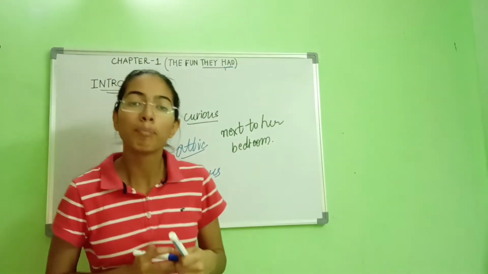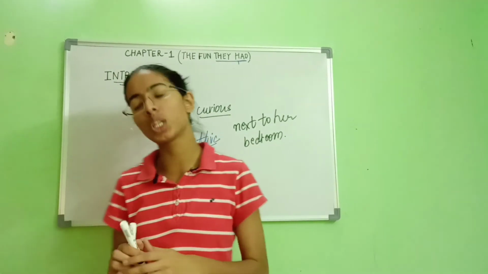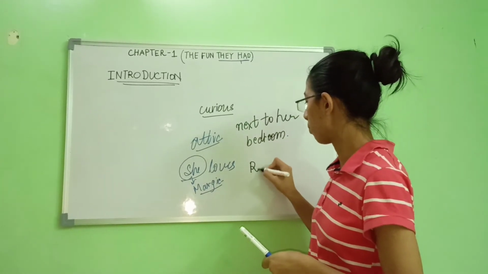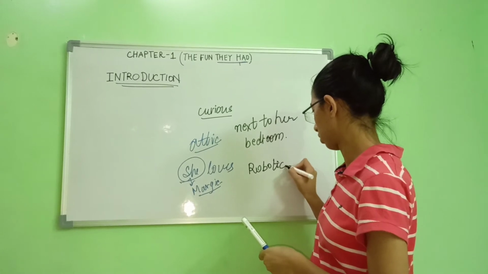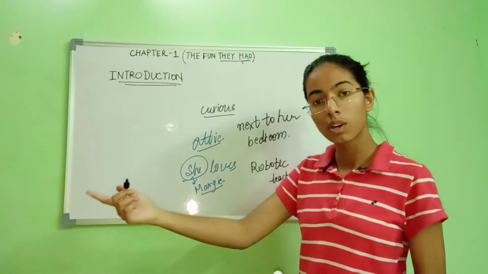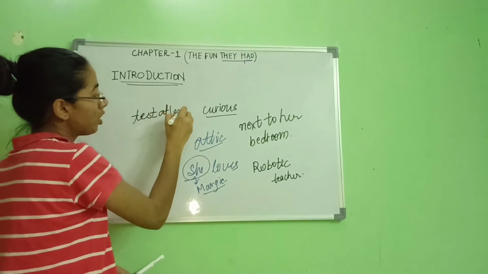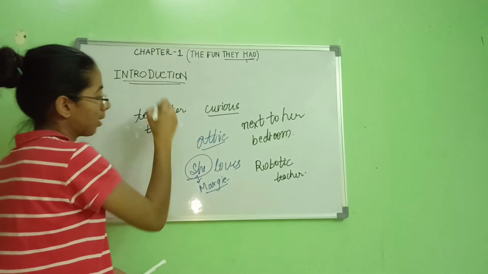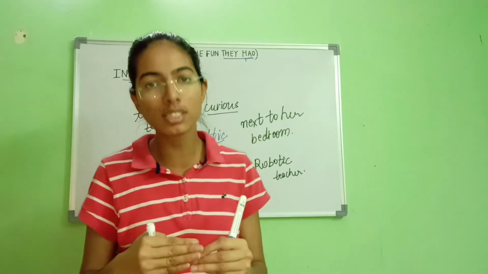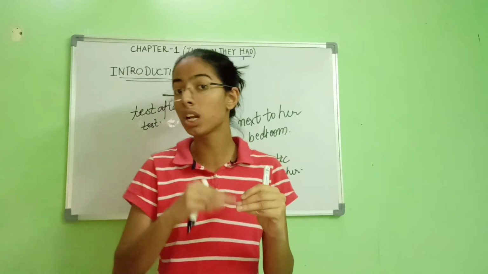And nowadays, what is the problem with her? With her robotic teacher, she faces a problem, because the robotic teacher is taking test after test. He's taking test after test, meaning continuous tests, one after another for Margie. So Margie's grades are continuously going lower and lower.